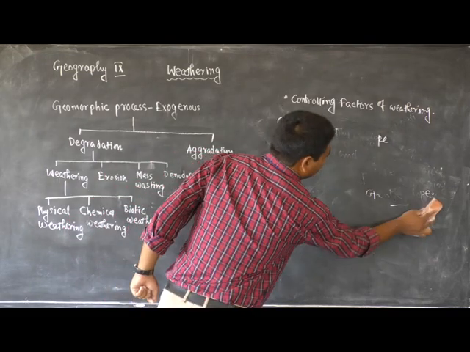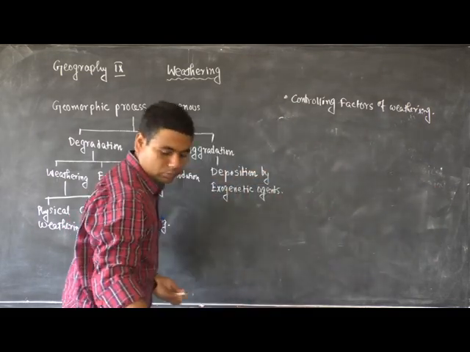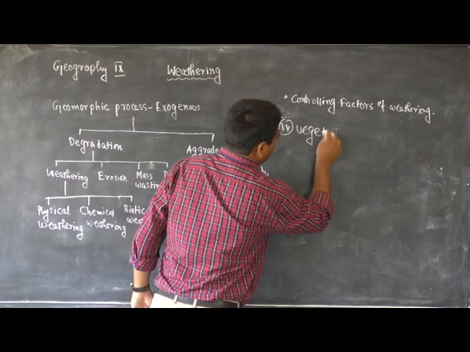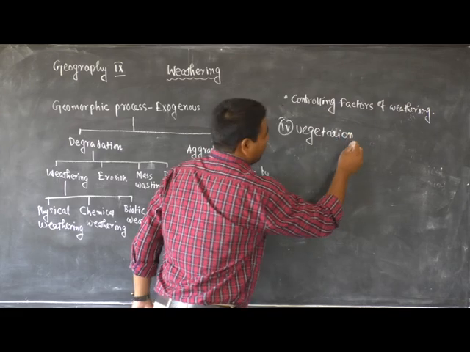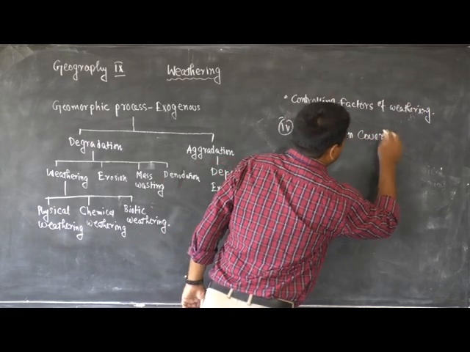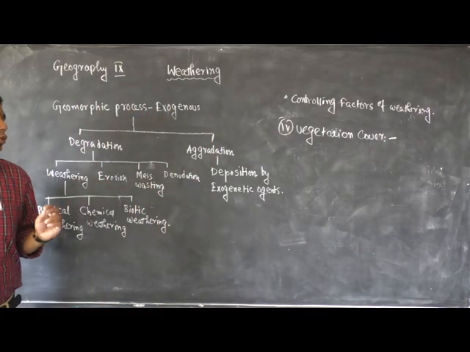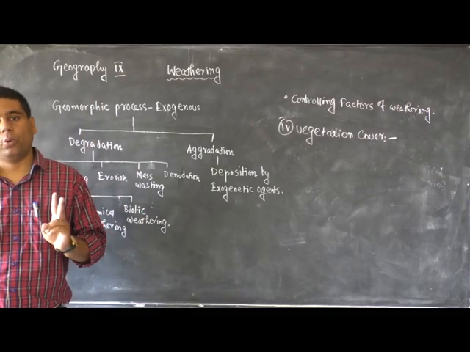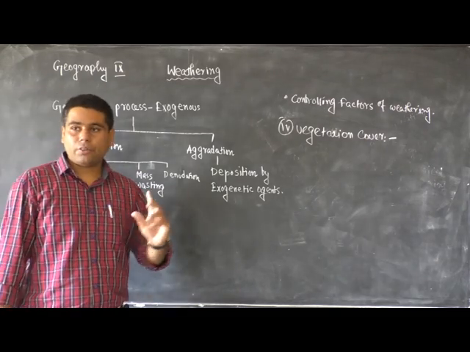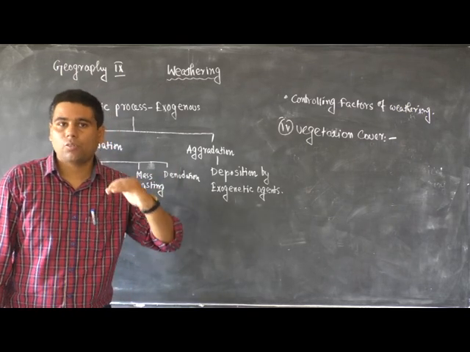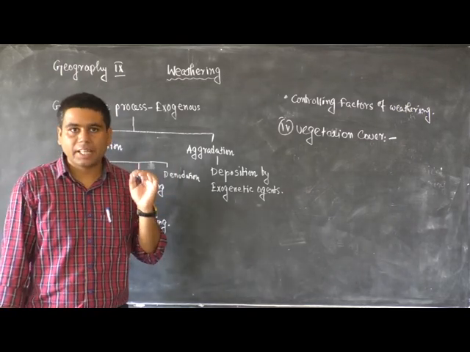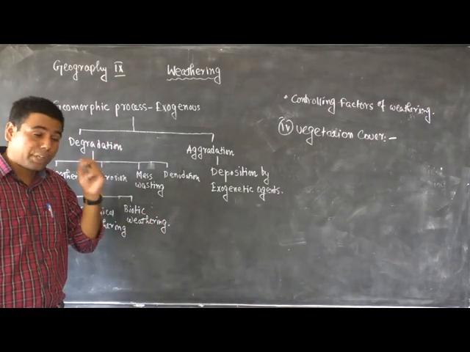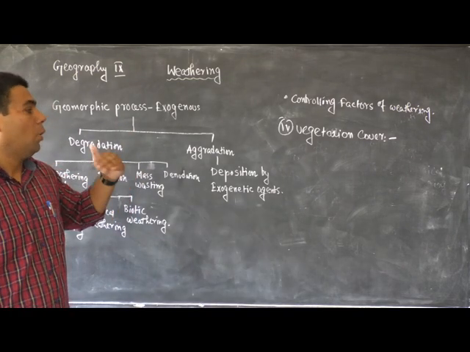Number 4, vegetation cover. Vegetation cover also controls weathering. Vegetation cover plays two important roles. On one hand, it protects the soil and rocks from erosion by exogenous agents, and on the other hand, it also activates mechanical weathering.